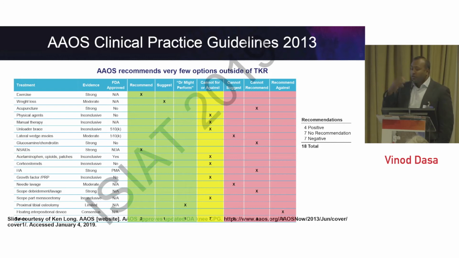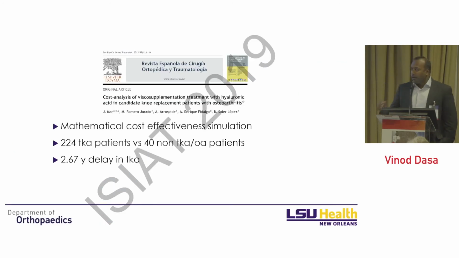So what I wanted to do with our research was look at this from the payer perspective. As you saw earlier, how do we define success? So one way of defining success, especially from the perspective of the insurance company, right, because mostly what they think about is money, what's the one thing that may get the insurance companies to change their mind? It's potentially impact on high-cost, high-volume procedures. What is that? Total knee replacement, right? So if we look at the impact of HAs on total knee replacement, we may be able to change some of the policy and some of the aspects of the way insurance companies are behaving.